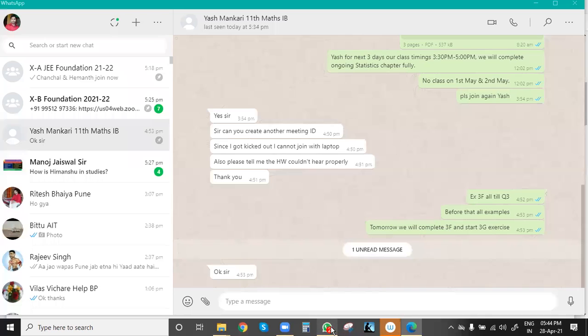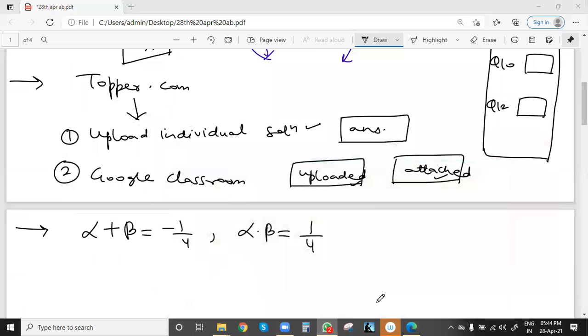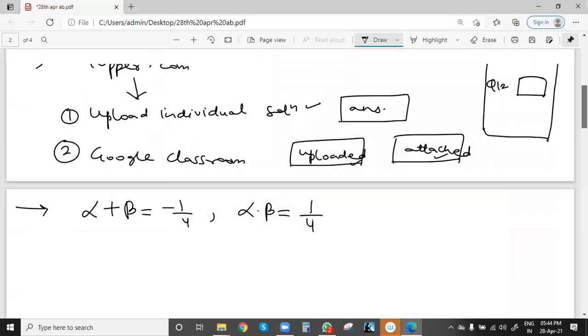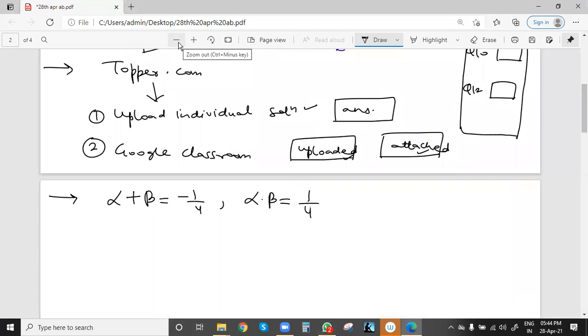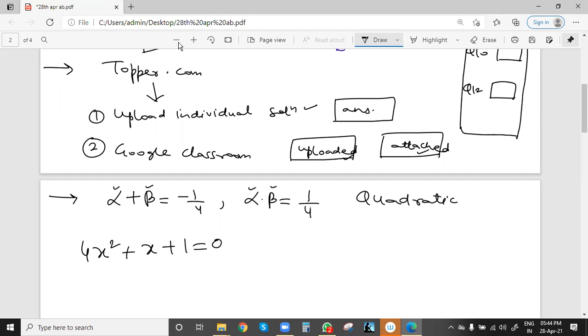Most of the students wrote this answer: 4x square plus x plus 1 equal to 0. Is this correct, wrong, or partially correct? We have to find a quadratic polynomial, because 2 zeros are given, alpha and beta. So the degree is 2, and degree 2 means a quadratic polynomial.